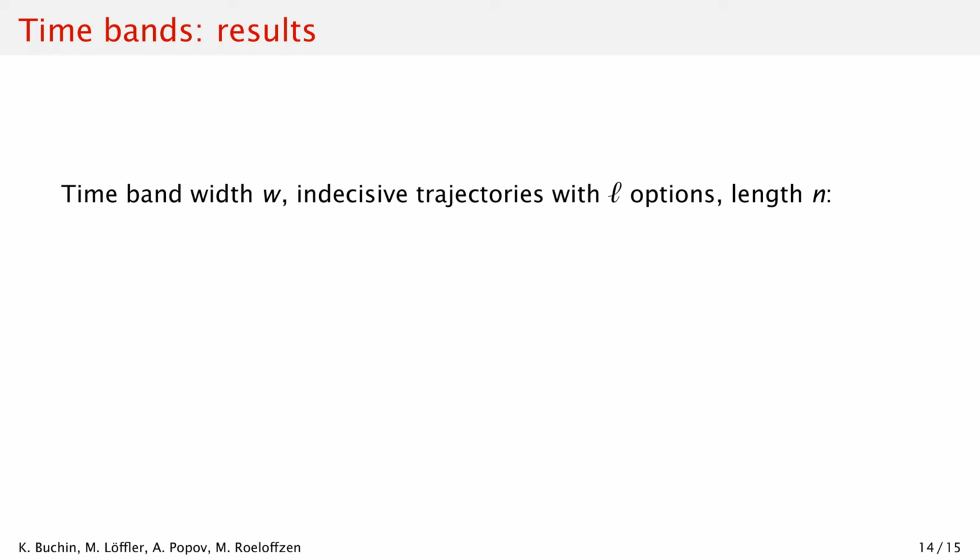We do not have the time to go into details, so we just describe the results. All of them are done by a somewhat technical but reasonably straightforward dynamic programming approach. We fix some constant width w of the time band and consider indecisive trajectories of n points with L options per point. In the simplest case, where one trajectory is precise, we get the running time polynomial in L and n but exponential in w for the upper bound discrete Fréchet distance.